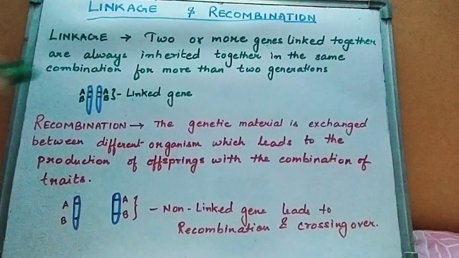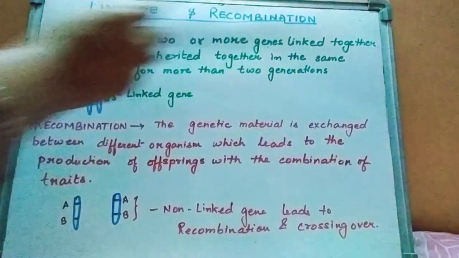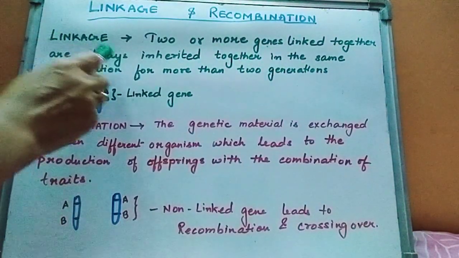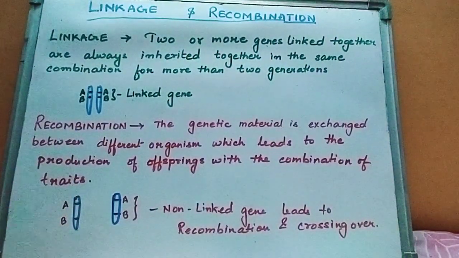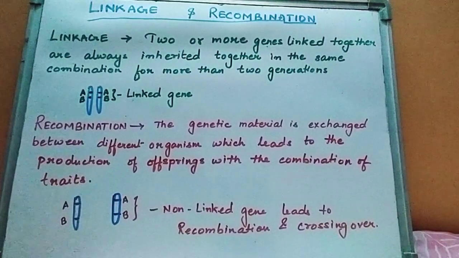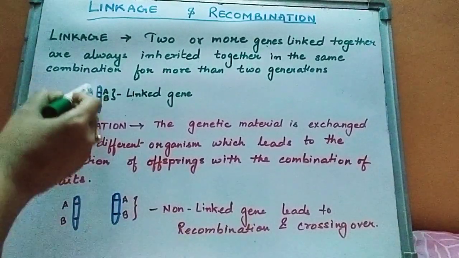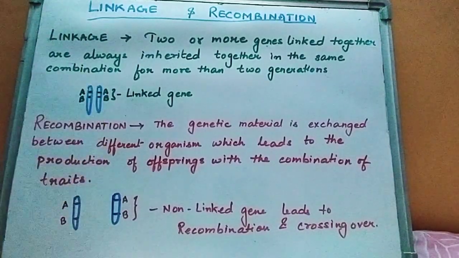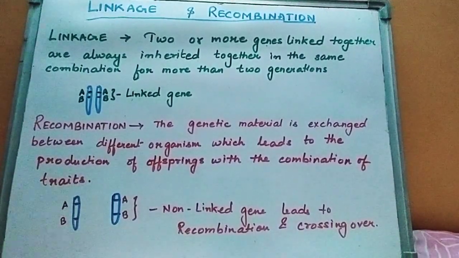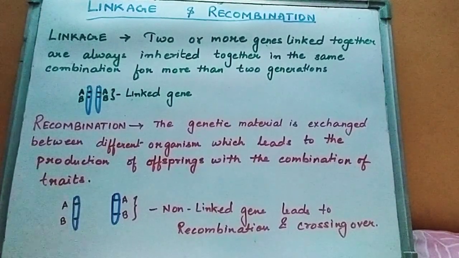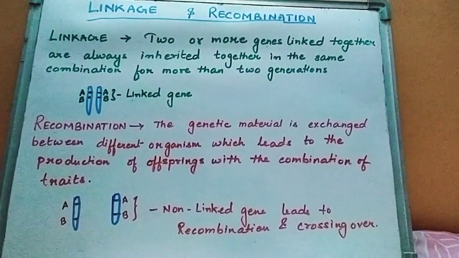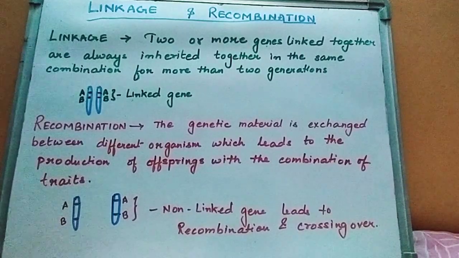You can see on the board, linkage: two or more genes are linked together and always inherited together in the same combination for more than 2 generations. As you can see, this is a chromosome and 2 genes are linked together, so they are passed to the next generation in the same way as they are here in the parental combination.